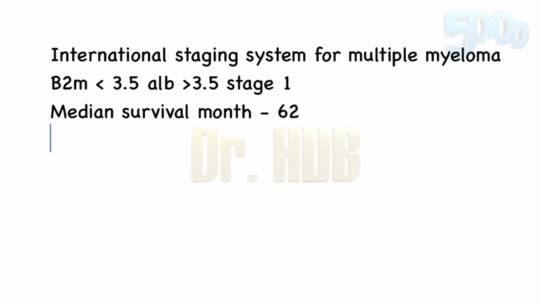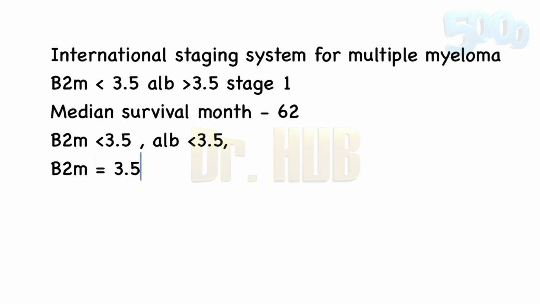Next, moving on to the beta 2M. Beta 2M being less than 3.5 and albumin being less than 3.5, or the beta 2M being equal to 3.5 to 5.5. This stage is 2. The median survival is going to be 44 months.